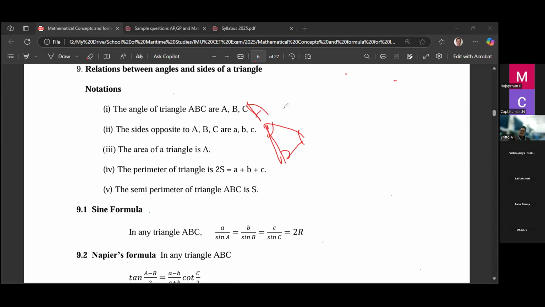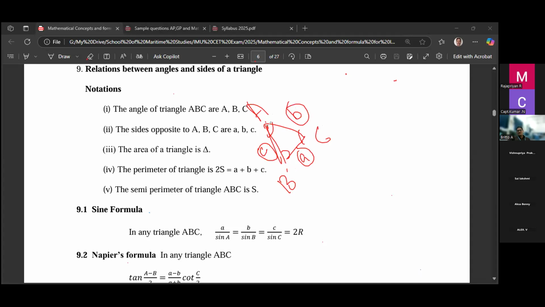The angles we take as capital A, capital B, capital C. The side opposite to capital B is small b, opposite to capital A is small a, and opposite to capital C is small c. Small a, b, c are called sides; capital A, B, C are called angles.